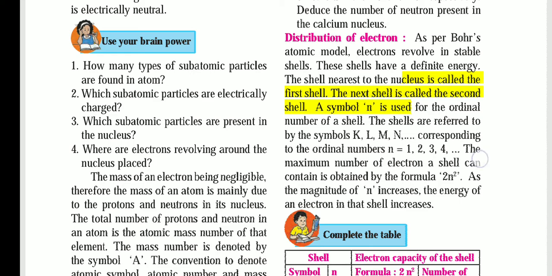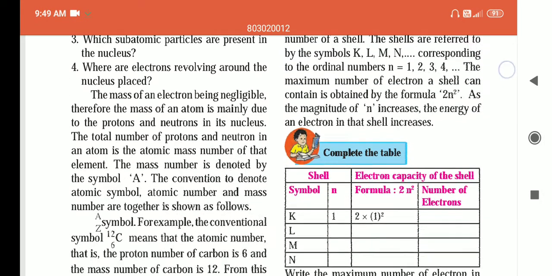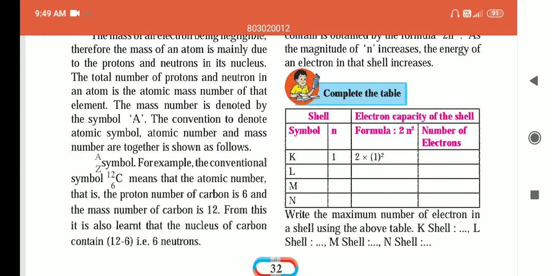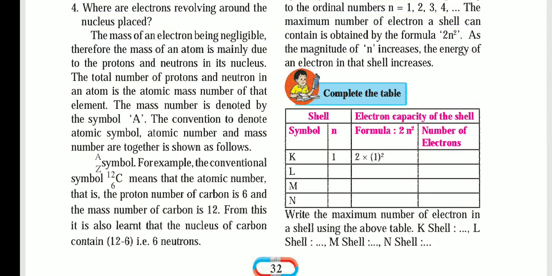Here, see, complete the table given with the shell symbol and n, the formula 2n square, and the number of electrons. K, L, M, N shells are given. K is number 1, L is 2, M is 3, N is 4. In the formula, 2 into 1 square is 2 only. Therefore the total number of electrons in the K shell is 2. Second, L: n is 2, so 2 square is 4, and 4 into 2 is 8. Therefore in the L shell the number of electrons is 8.